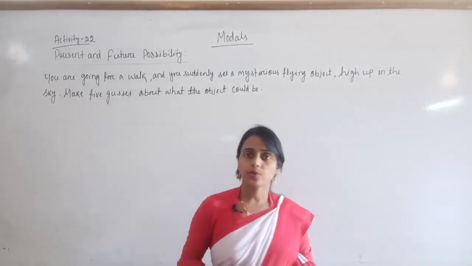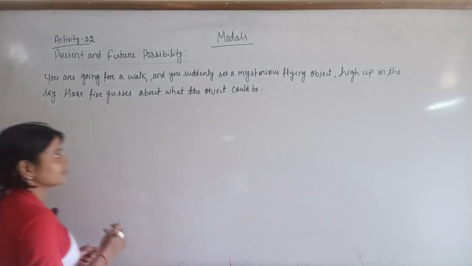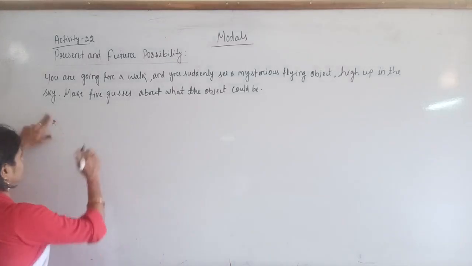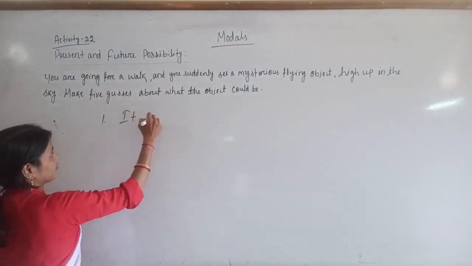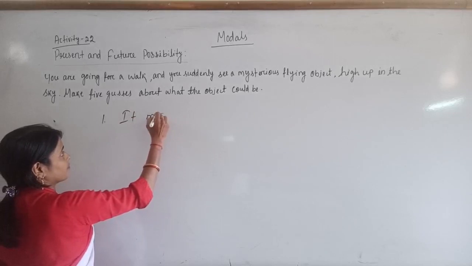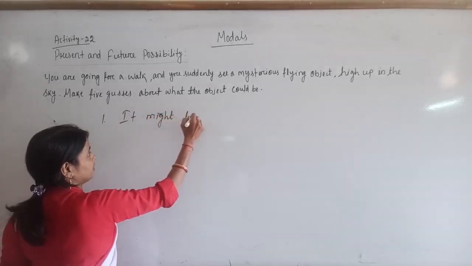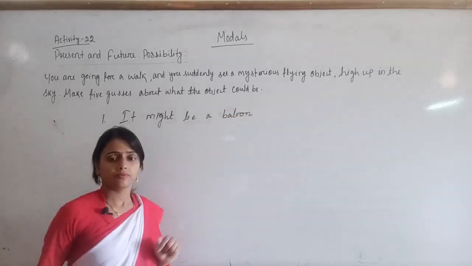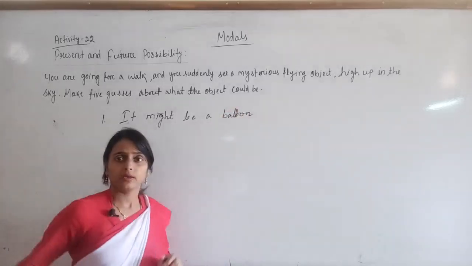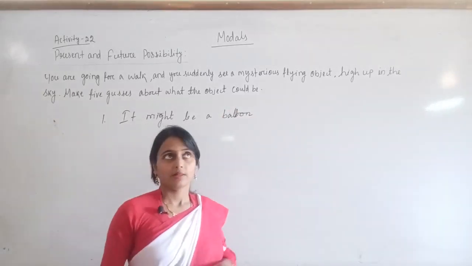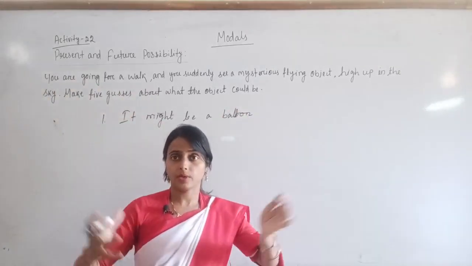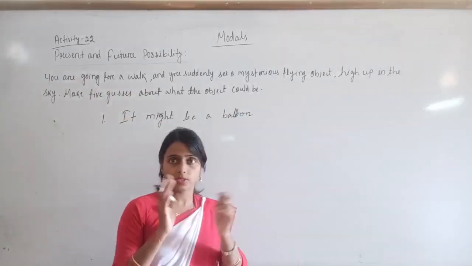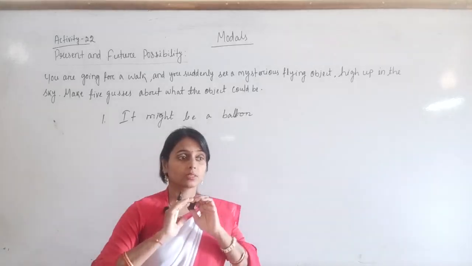So here, what should I write down first? Mystery subject. You can write down, it might be a balloon. Possibility is there that a colorful balloon is flying and you are unable to tell. Different shapes, heart shape, triangle, flower shape. All the shapes are coming now, so a very unique balloon